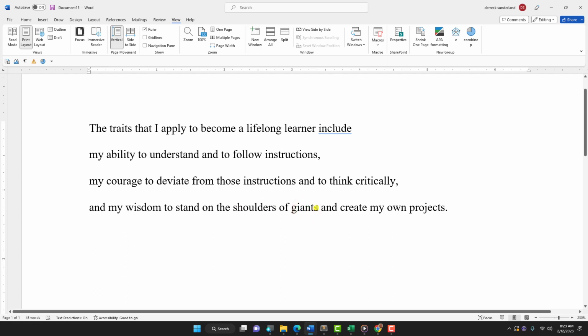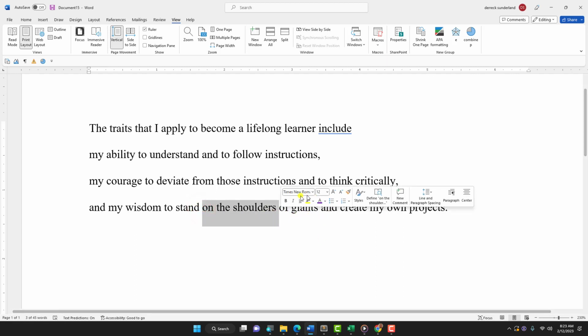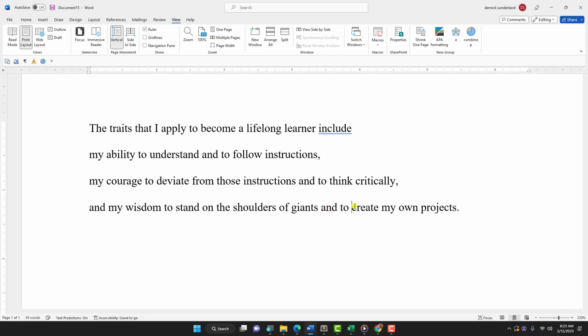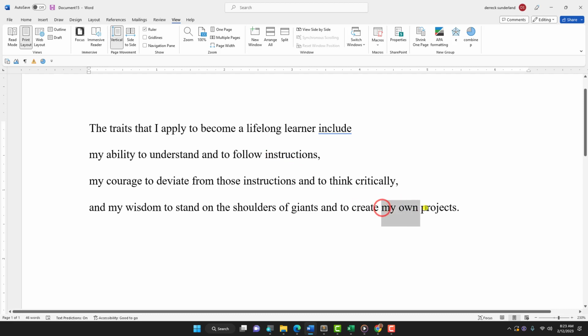not just any shoulders, but of giants. So we have a prepositional phrase and an adverbial phrase, and the object of that phrase is modified by an adjective phrase. Then again, we have a second infinitive. We could have said to create my own projects, and this is the same thing as then we have to follow instructions. Then we have a noun as the object of the second infinitive.